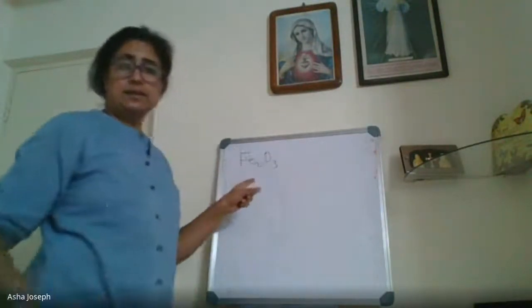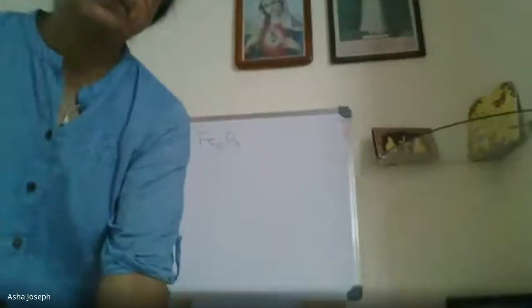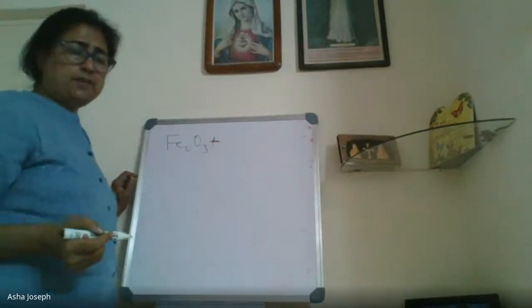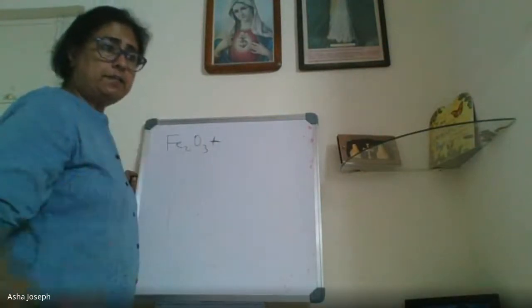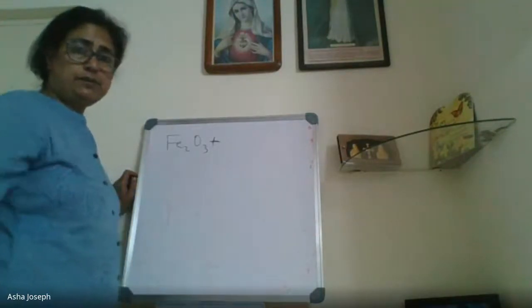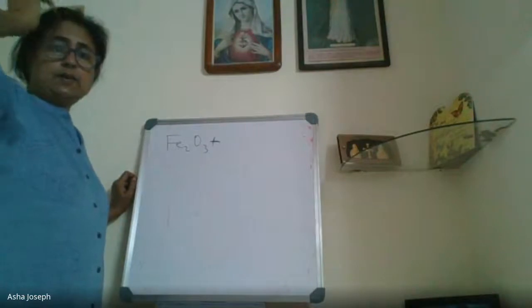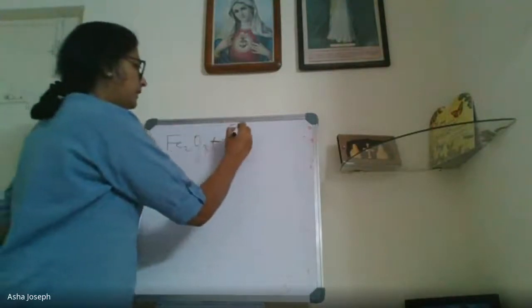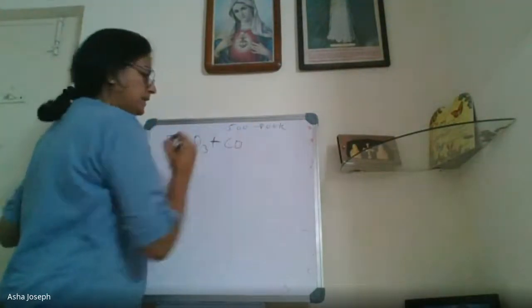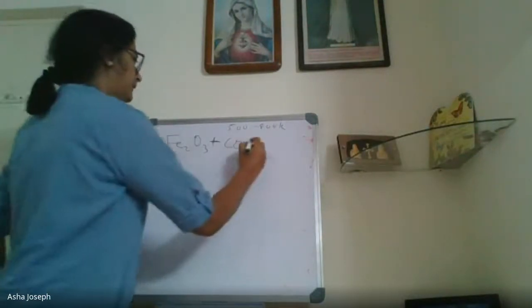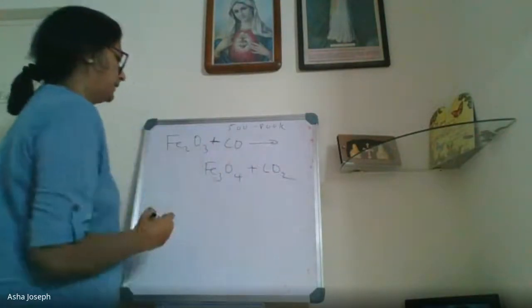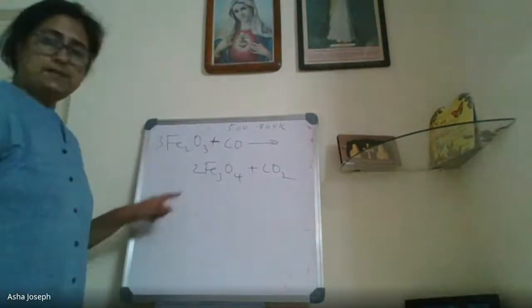Fe2O3. Black marker, is it okay? More visible? Clear, children? In the upper part, even though we are adding carbon, carbon will reduce at the higher temperature. If you see the Ellingham diagram, you can understand. So the upper part, it is carbon monoxide, when the temperature is less, 500 to 800 Kelvin. So the reducing agent is carbon monoxide, that you should be knowing. When it happens, it will be converted to Fe3O4 plus carbon dioxide. So this reaction will take place.